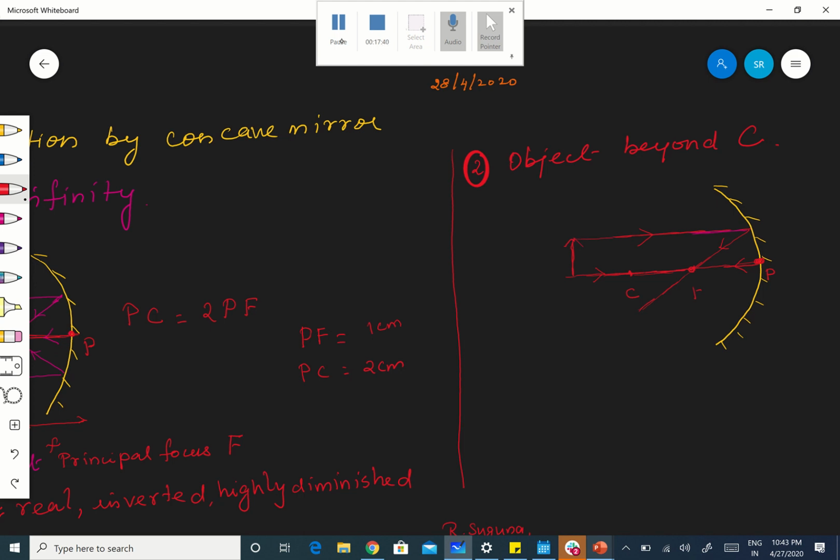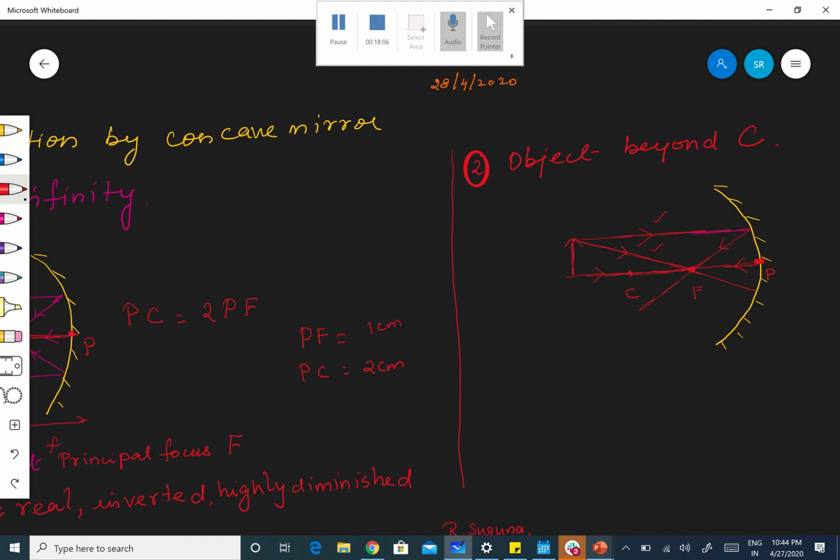There are two rays I am taking: one parallel to the principal axis, which after reflection passes through the focus, and another, the ray which is passing through the focus. This is the incident ray, and this is the incident ray, correct? So I have taken two incident rays.